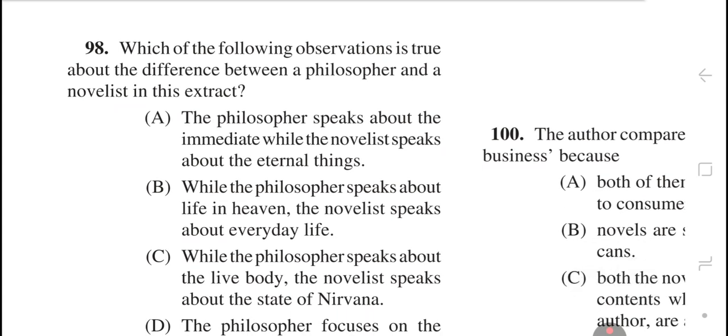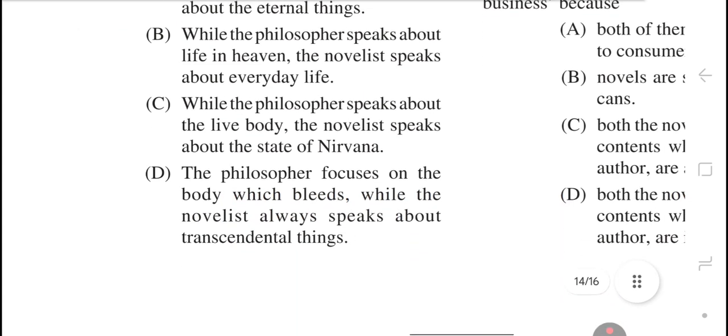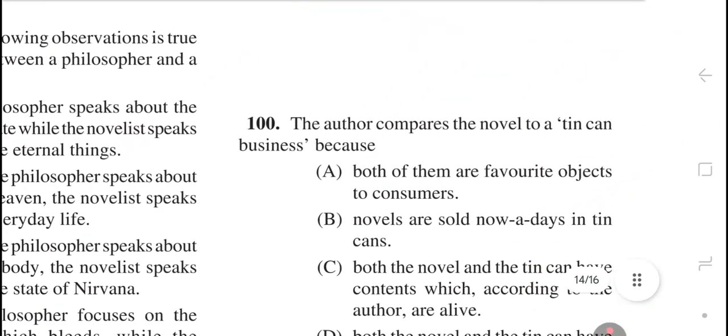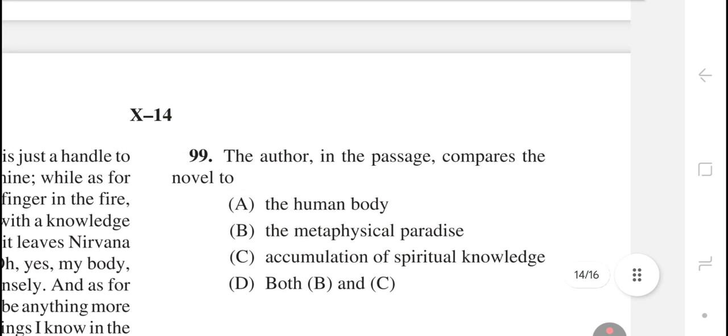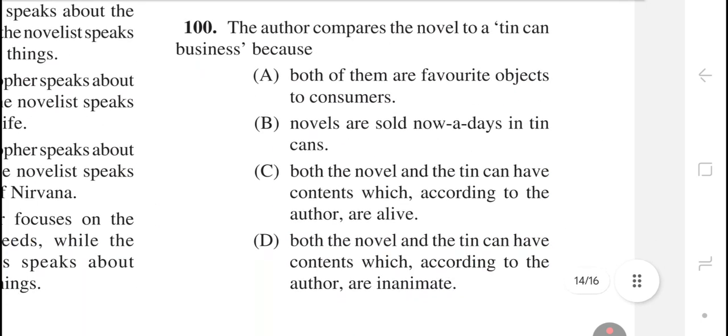Question number 98. Which of the following observations is true about the difference between a philosopher and a novelist in this extract? The right answer is option number D. The philosopher focuses on the body which bleeds, while the novelist always speaks about transcendental things. Question number 99. The author in the passage compares the novel to. The right answer is option number A, the human body. Question number 100. The author compares the novel to a tin can business because. The right answer is option number C. Both the novel and the tin can have contents which, according to the author, are alive.